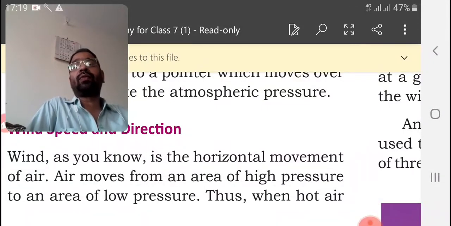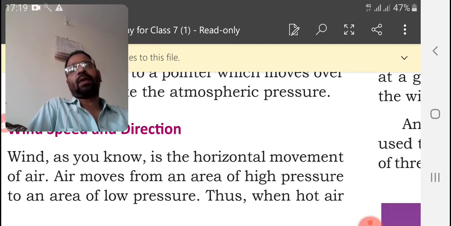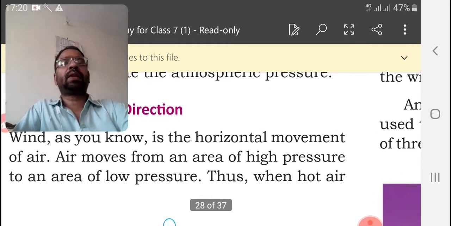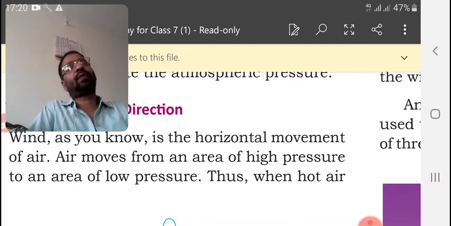What do you mean by wind? Wind, as you know, is a horizontal movement of the air. From smaller classes onwards we have been learning that wind means a horizontal movement of air. Air moves from an area of high pressure to an area of low pressure.